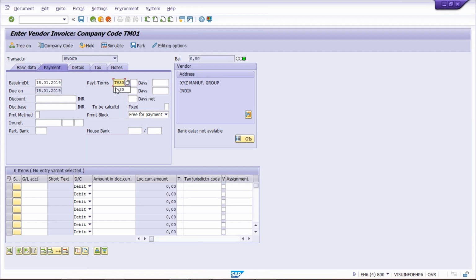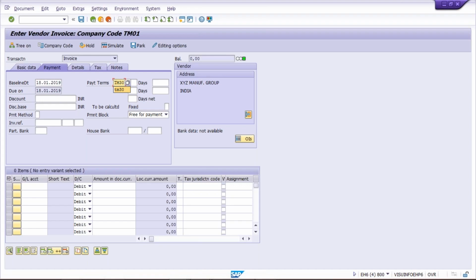Generally, this TM30 is not going to be deleted. Why? Because in future they might change their decision and say that we are going to use TM30 also. So if somebody enters the payment terms TM30 by mistake in the payment term field, that invoice is going to be posted against TM30 and will be due exactly after 30 days. So there will be a loss for Tata Motor. Why? Because instead of making payment in 45 days, payment is going to be released in 30 days, right? So the vendor has a benefit, but Tata Motor has a loss.